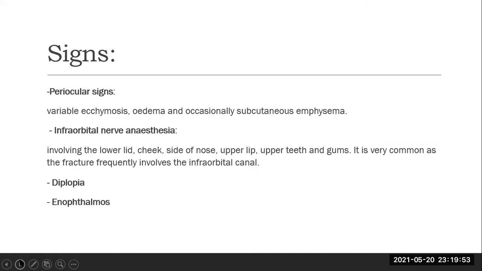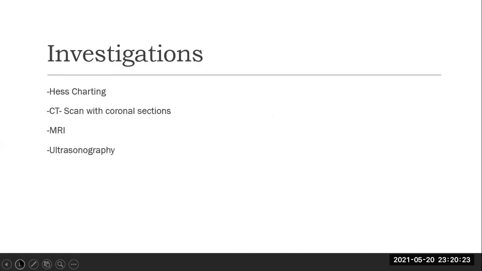Next, what are the signs? The periocular signs are variable: chemosis, edema, occasionally subcutaneous emphysema, and infraorbital nerve anesthesia involving the lower lid, cheek, side of nose, upper lip, upper gums, and teeth. It is very common as the fracture frequently involves the infraorbital canal. Diplopia can be present, and enophthalmos. What are the investigations? Hess charting, CT scan, MRI, and ultrasonography are the most important investigations in ocular trauma.